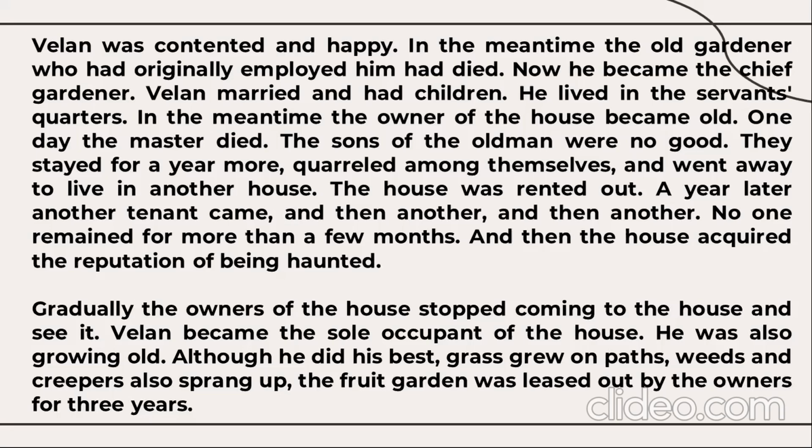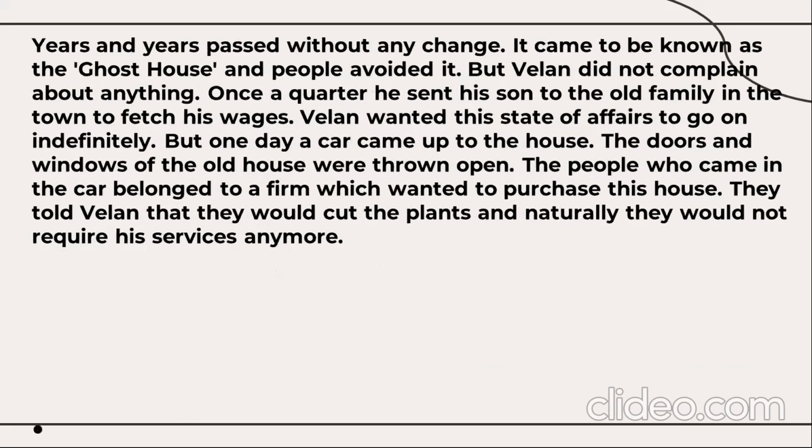Grass grew on paths, weeds and creepers also sprang up. The fruit garden was leased out by the owners for 3 years. Years and years passed without any change. It came to be known as the ghost house and people avoided it. But Velen did not complain about anything. Once a quarter, he sent his son to the old family in the town to fetch his wages. Velen wanted this state of affairs to go on indefinitely.